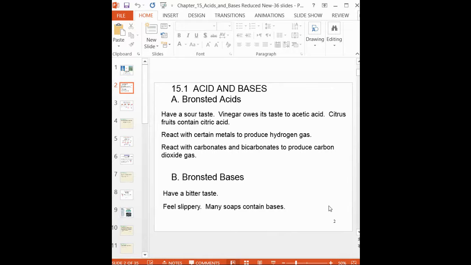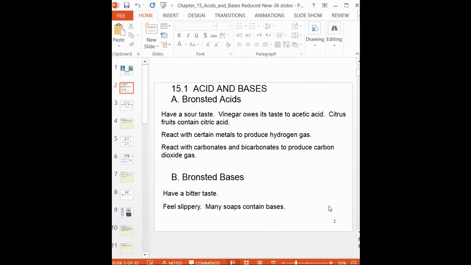15.1 Acids and bases. So this is Bronsted acid and Bronsted base. You studied, I think, Arrhenius theory in high school, right? What is Arrhenius theory? In Arrhenius theory, any acid, if you put it into water, will provide H plus. Any base, if you put it into water, provides OH minus. H plus is coming from an acid and OH minus is coming from the base.